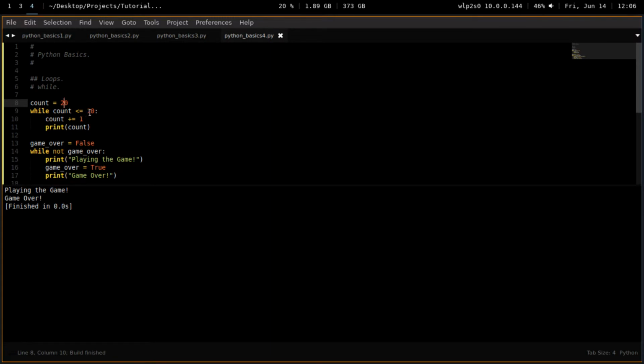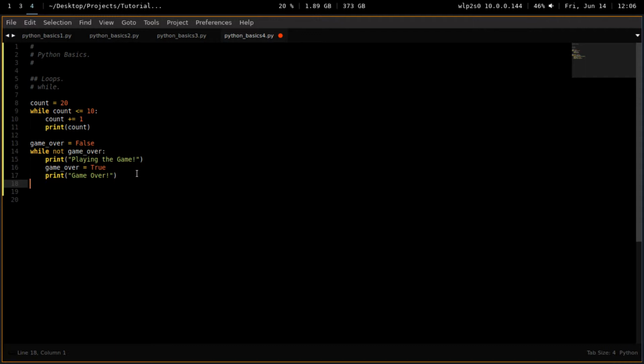Because 20 is more and not equal to 10. Playing the game, game over. Finished very, very quickly. It didn't go many loops, it just went one loop. Okay, that is that. That is while loops.